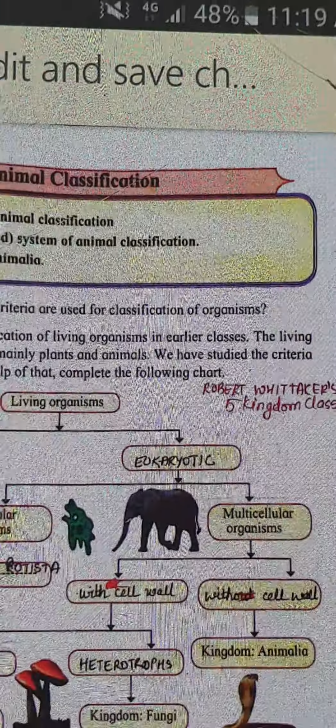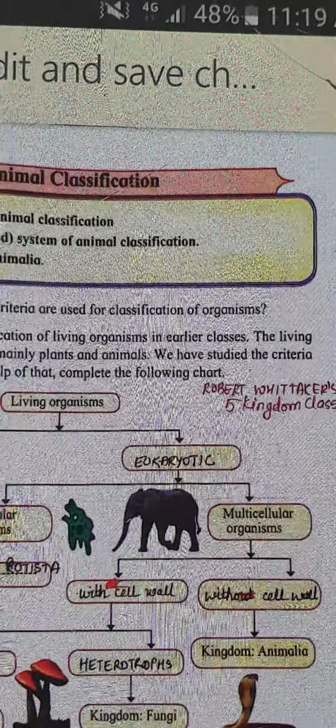Now, what is our chapter here? Our chapter says we are going to talk about classification of animals. There are varieties of animals around us. Some animals are small, some are big, some are terrestrial, they live on land, some swim in water, some fly in air. They have different adaptations where they live. They have skin, some have feathers, and so on. So, there is a huge variety.